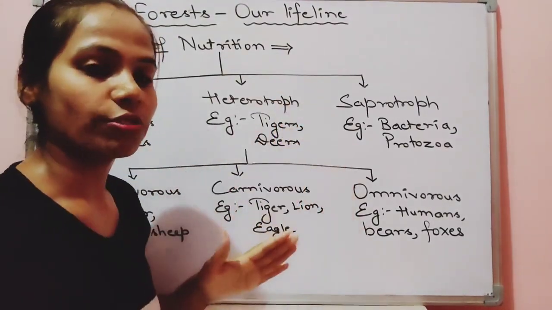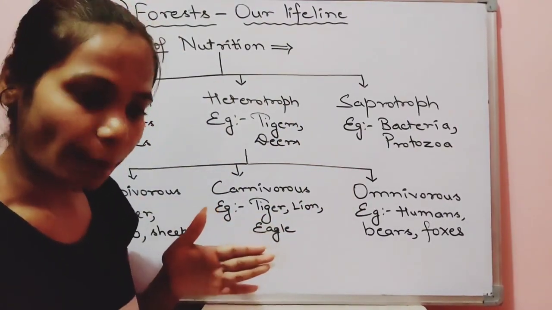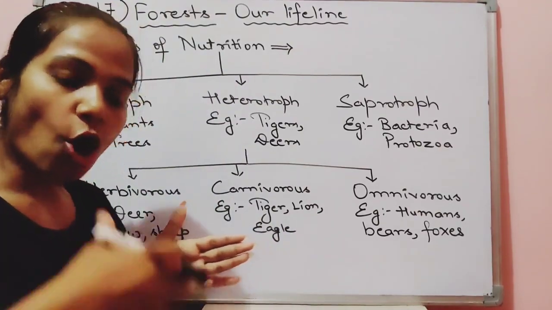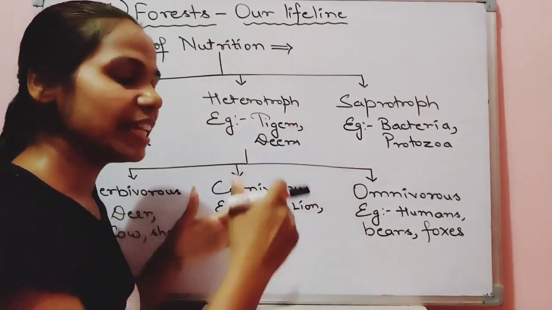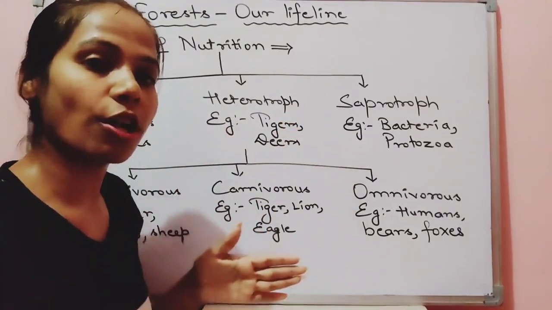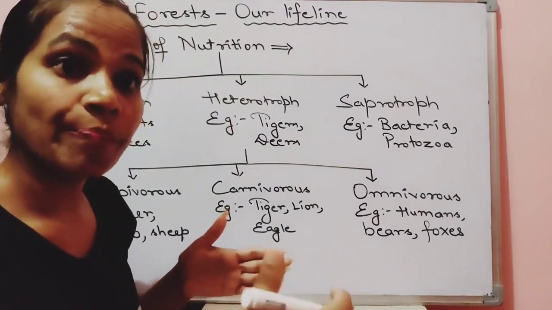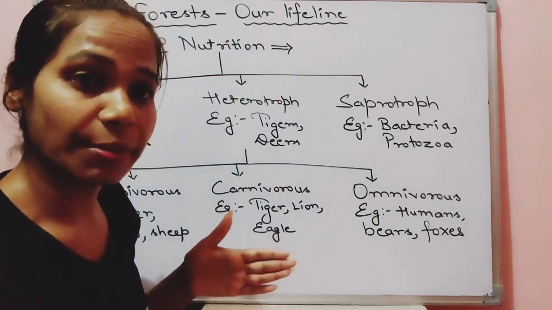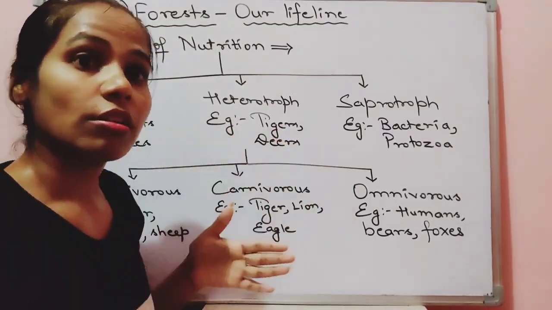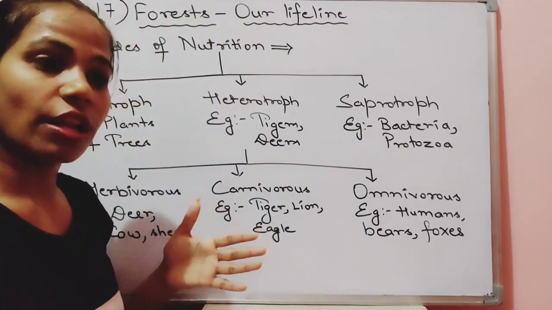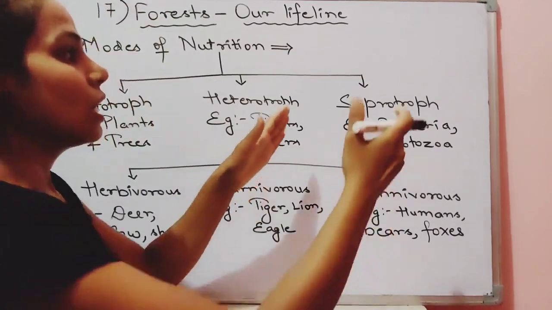Second is heterotroph. What is heterotroph children? Whenever the organism is dependent upon any other animal or plants. Like we are having tigers and deers. Tiger is dependent upon other smaller organisms. They are hunting the smaller animals for their survival. Deers eat the leaves, branches, flowers of the plant. So they are dependent upon the plants.